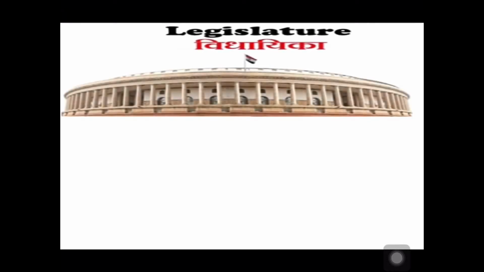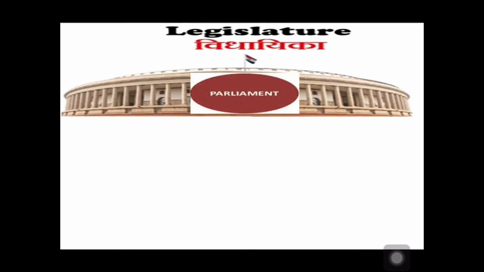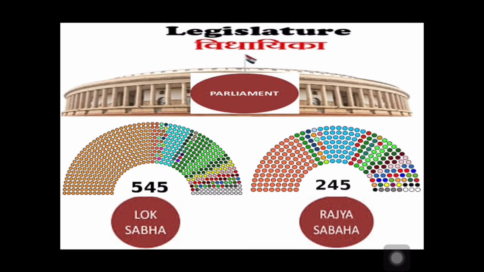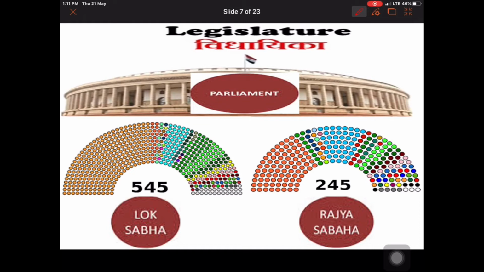In a similar way, as we have houses in the state, we have two houses in the central legislature. That is called Parliament. Parliament has two houses, Lok Sabha and Rajya Sabha. Here you can see the present number: Lok Sabha has 545 members and Rajya Sabha has 245 strength. Members of both houses of Parliament are called MPs.